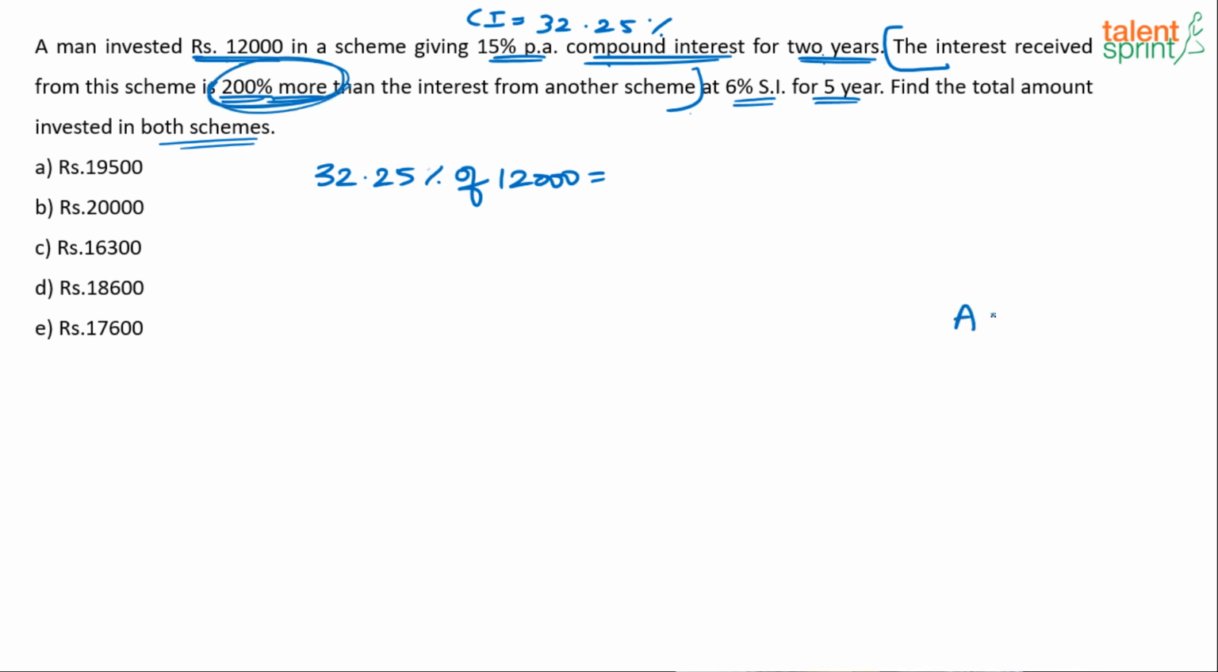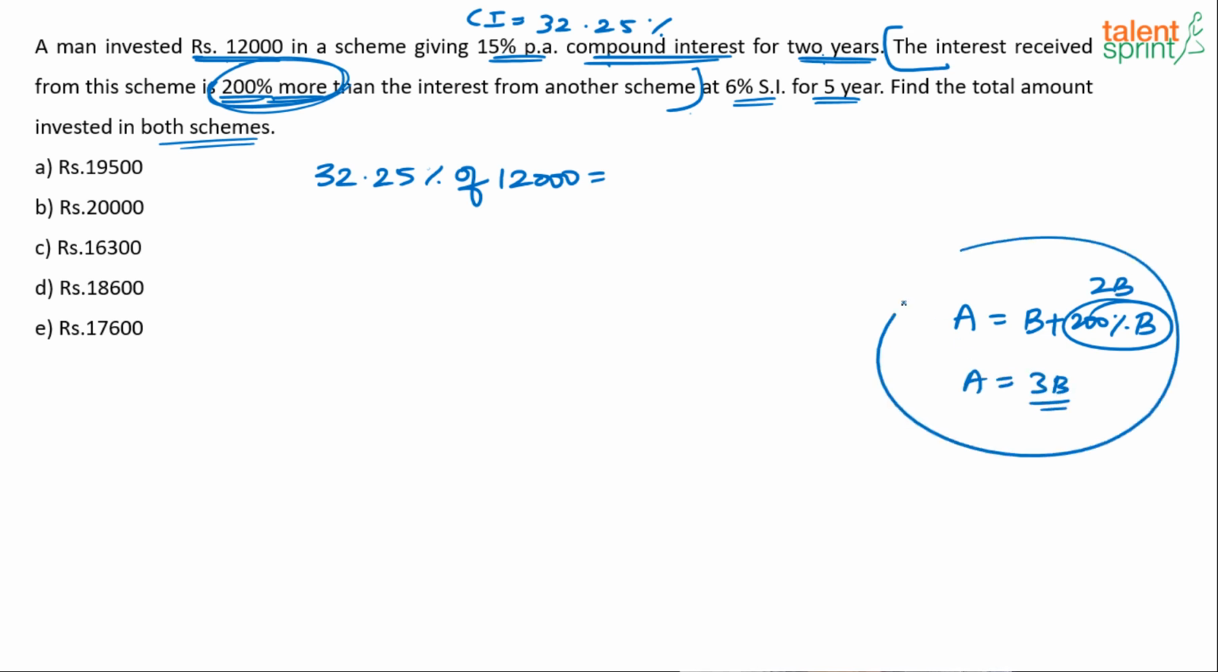Remember, if A is 200% more than B, what does it mean? A is equal to B plus 200% of B. 200% of B is 2B. So A is actually equal to 3B. This understanding you must have. If X is 200% more than Y, what does it mean? X equals 3Y. Usually in a hurry, we have this tendency of taking X equals 2Y. It's 200% more, right? No, it's not 200% of Y. It's 200% more than Y.